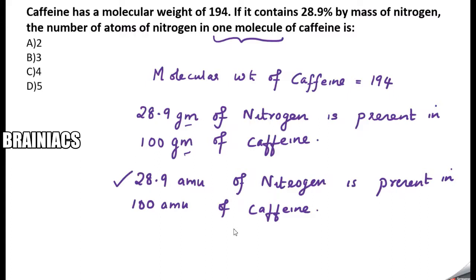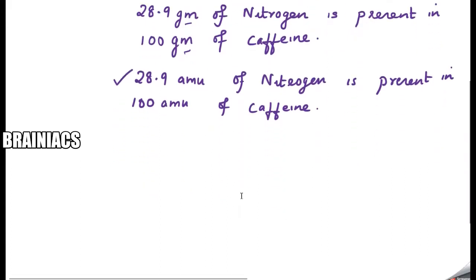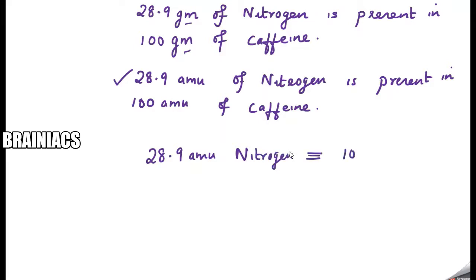That means 28.9 AMU of nitrogen is present in 100 AMU of caffeine. I will write it in a clearer form.